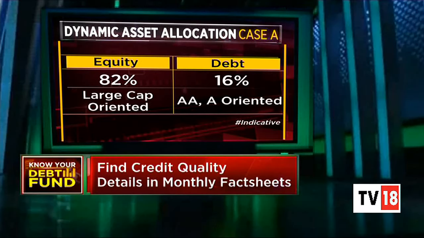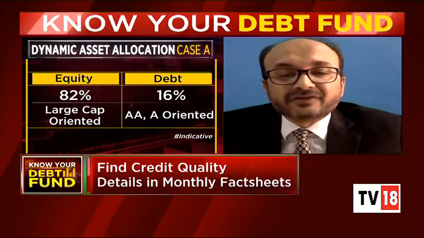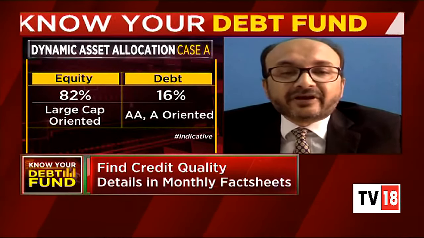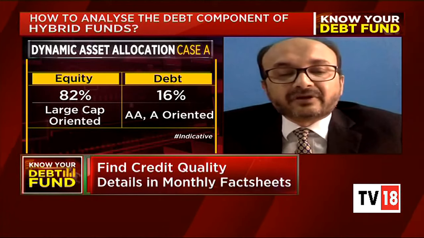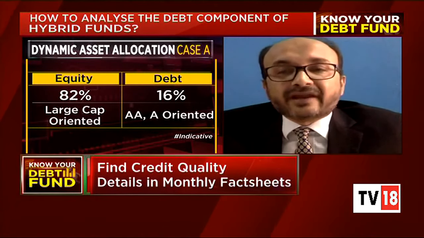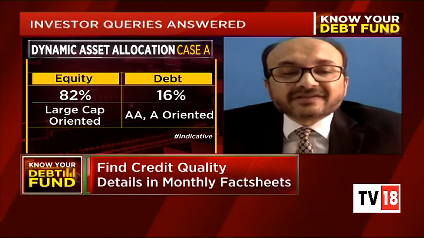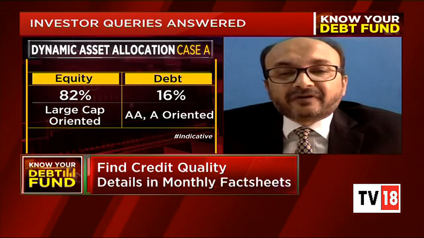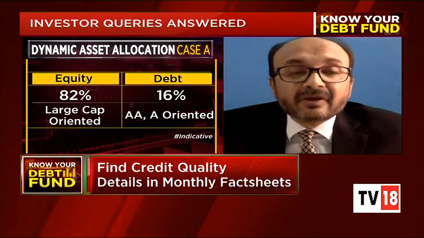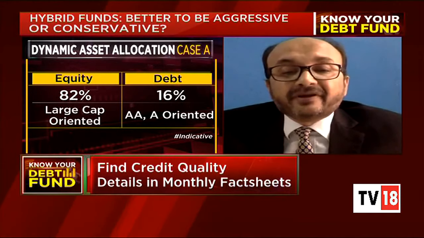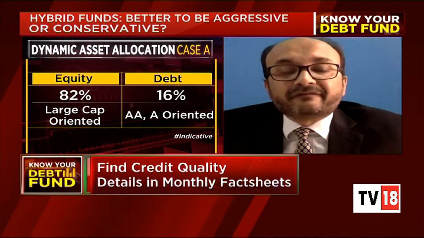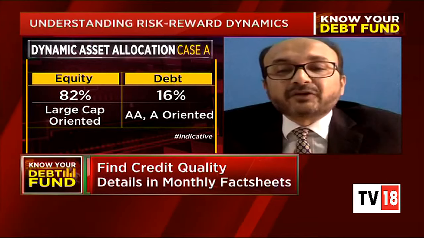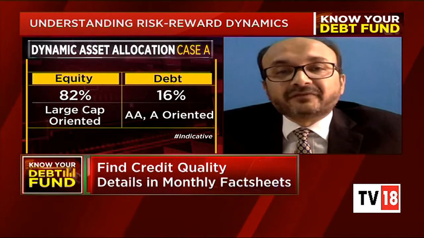But then there are some who have their own methodologies and, I would say, not really adhering to the dynamic asset allocation aspect. So dynamic asset allocation is a very different type of scheme where a lot of dependence is on the tact of the fund managers, how they decide to go about with the fund money of the investors.